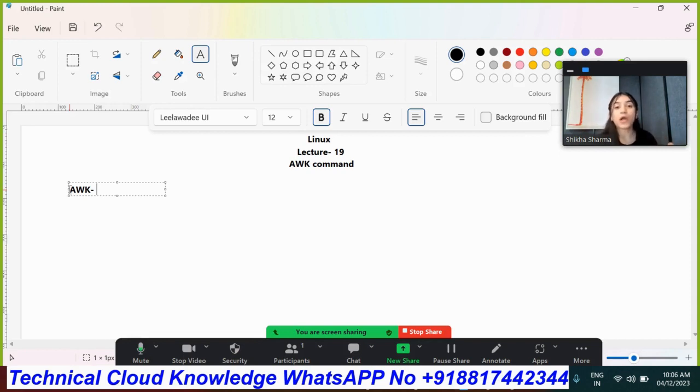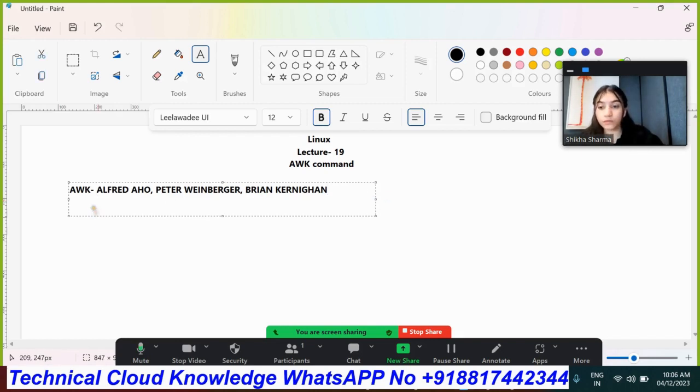The developers were Alfred Aho, Peter Weinberger, and Brian Kernighan.